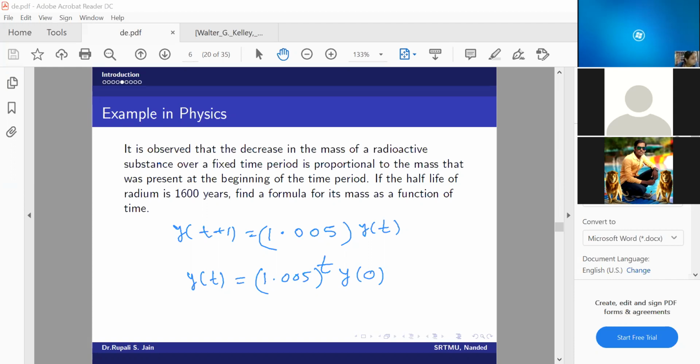So what have we taught? Everybody got this one, no? Yt is equal to 1.005 raised to t into 500. This y0 is nothing but my 500.